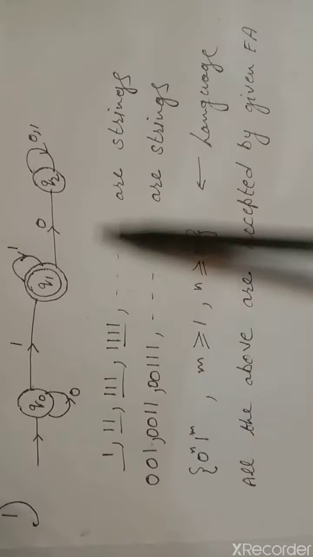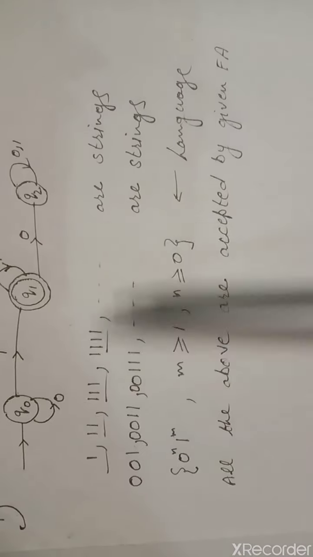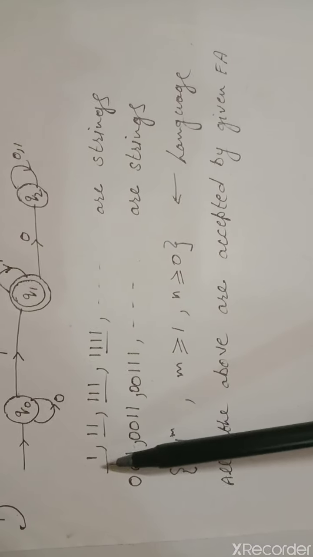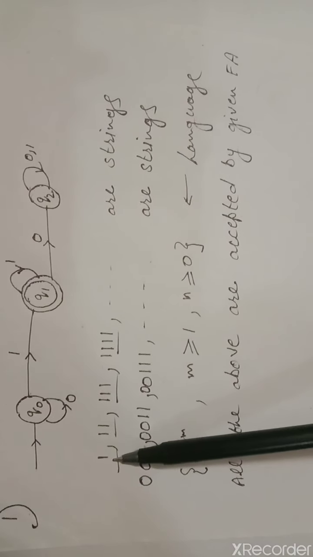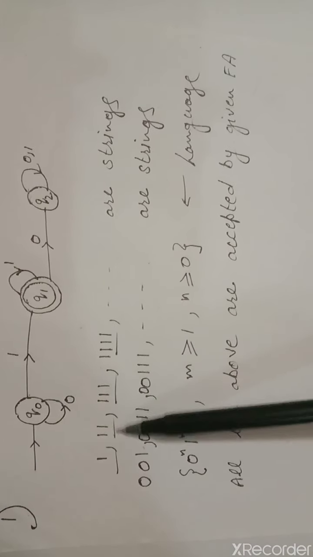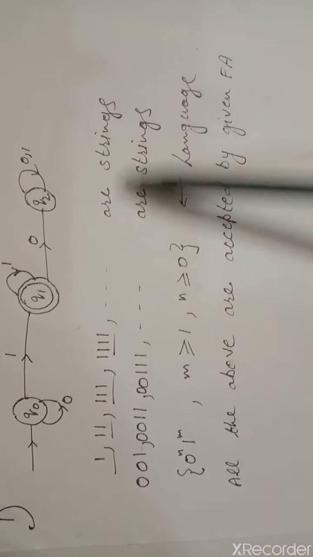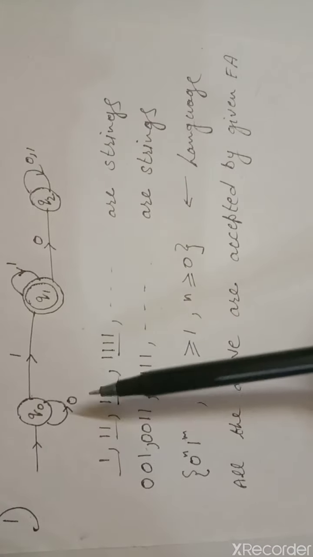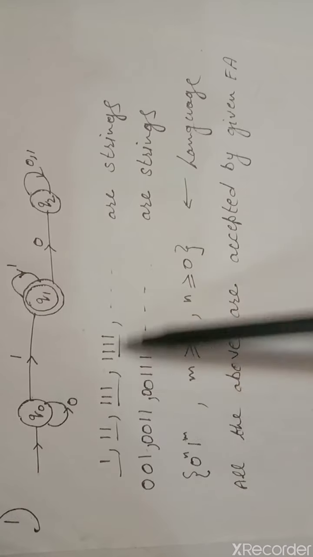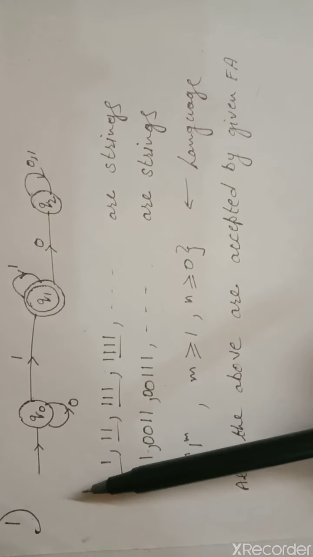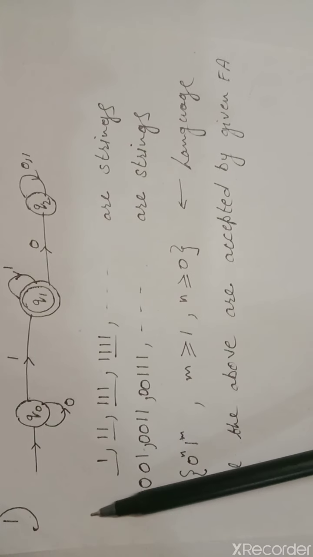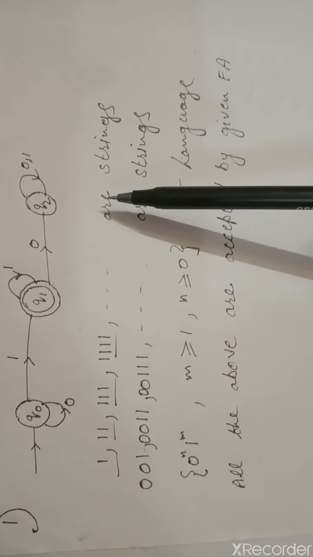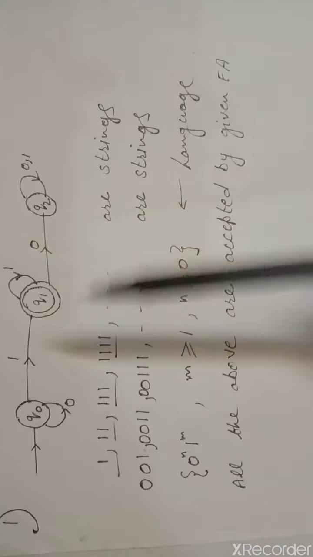Suppose I take the strings 1, 1 1, 1 1 1, and so on, of length 1, 2, 3, 4. These strings are acceptable if, starting from the initial state, they reach the final state.